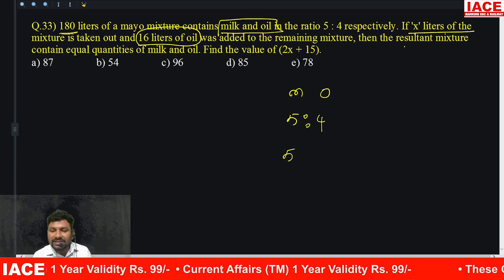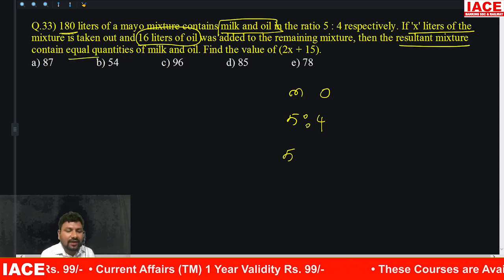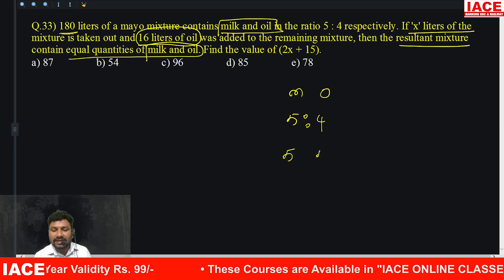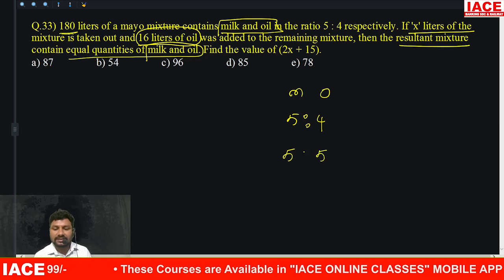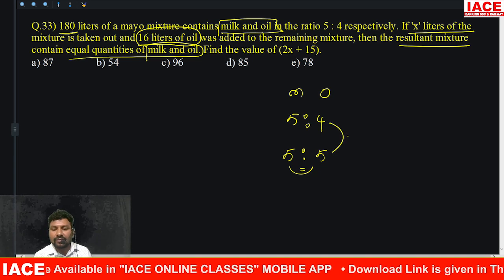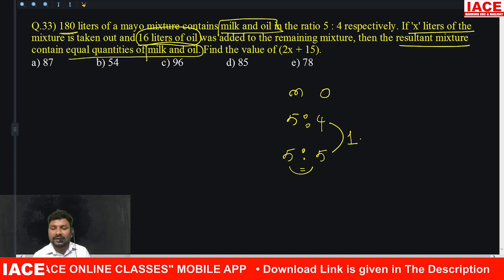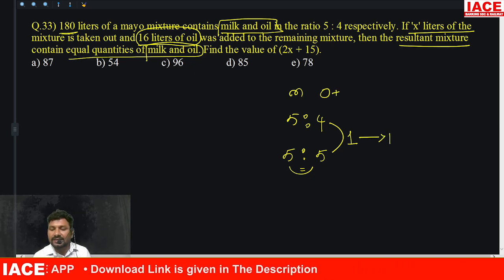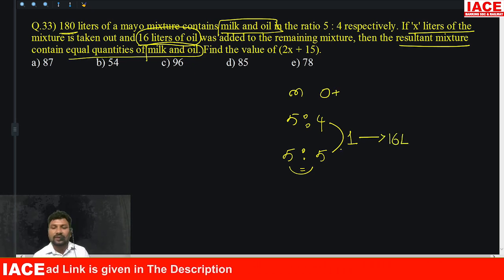And the resulting mixture contains equal quantities of milk and oil. That means milk is 5 parts, so oil should also be 5 parts. The milk and oil become equal. From 4 to 5, how many parts incremented? 1 part. That means you are adding oil. Oil 1 part equals how many liters adding? 16 liters. 1 part equals 16 liters.